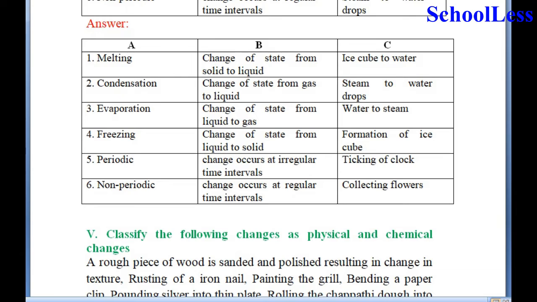Number 5, change occurs at regular time intervals, and the ticking of a clock is what is happening. With every hour you find the clock ticking. So therefore it is a change that occurs at regular intervals. You read this as regular intervals, and non-periodic is a change that occurs at irregular time intervals. That is, collecting flowers is one such non-regular activity, which is a non-periodic change.